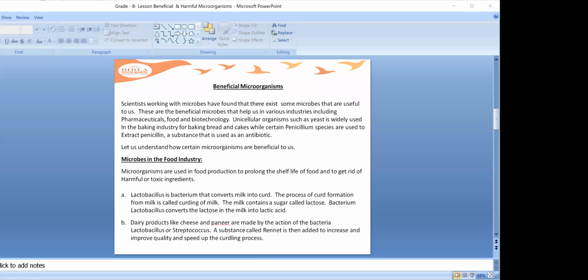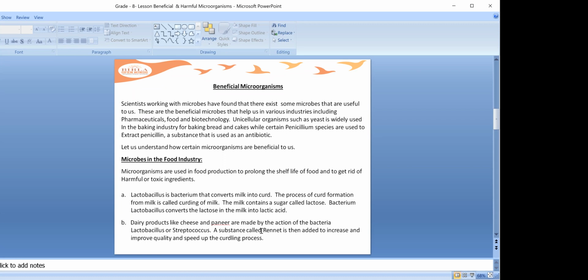Milk contains a sugar, a form of sugar which is called lactose. The Lactobacillus bacterium converts this lactose in the milk into lactic acid. Which bacterium helps? Lactobacillus. This is the point to remember.